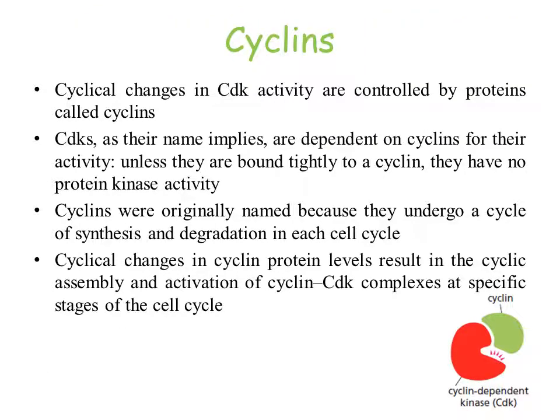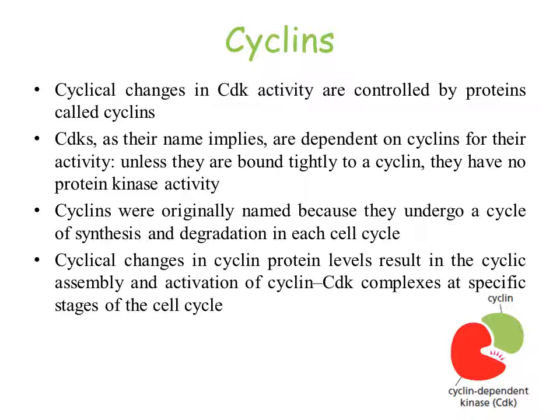Then one more major protein responsible for cell cycle regulation or control is cyclins. Cyclical changes in CDK activity are controlled by proteins called cyclins.